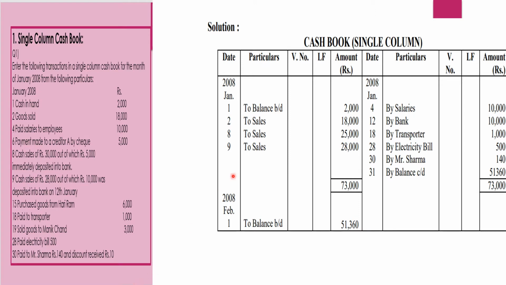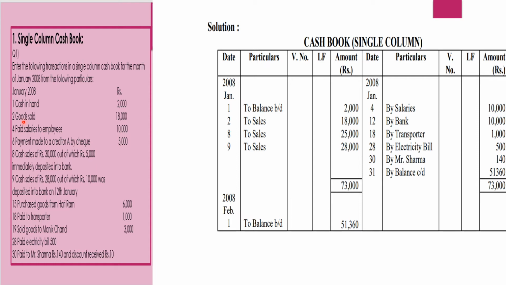Let us see how to do the single column cash book. It's exactly like a cash account. It has two sides: one is the receipt side, another is the payment side. Cash in hand 2000 is the opening balance. So opening balance of any asset is recorded on the debit side. So we'll write here Jan 1, to balance brought down, 2000.